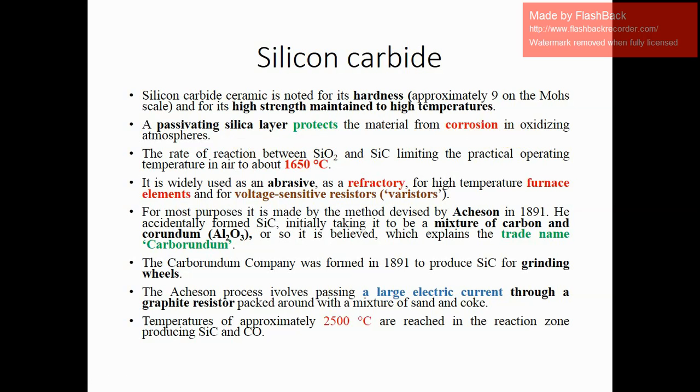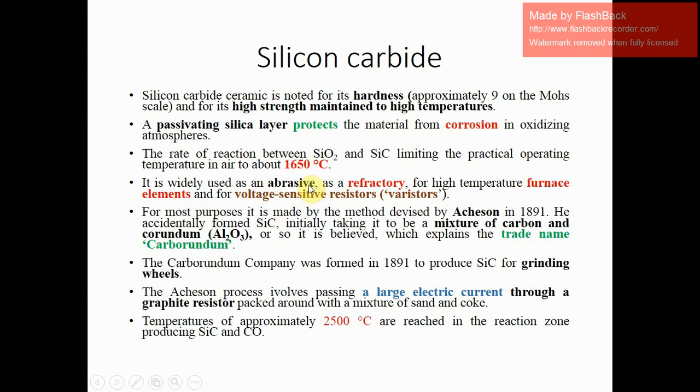So silicon carbide reacts with environmental oxygen and creates a silica layer that protects it from corrosion in an oxidizing atmosphere. The rate of reaction between silica and SiC limits the practical operating temperature in air to 1650 degrees Celsius. So this is the limiting temperature for silicon carbide.